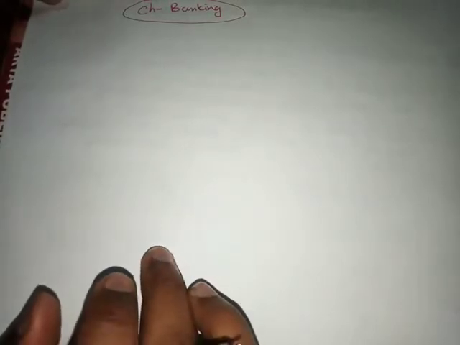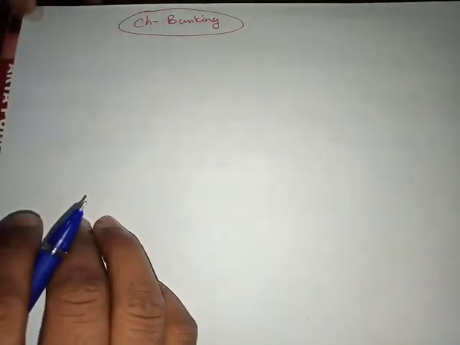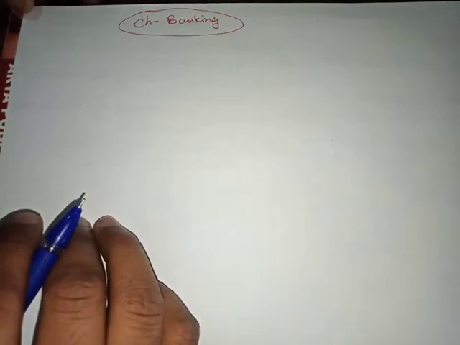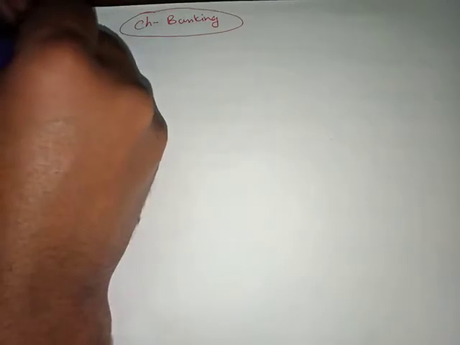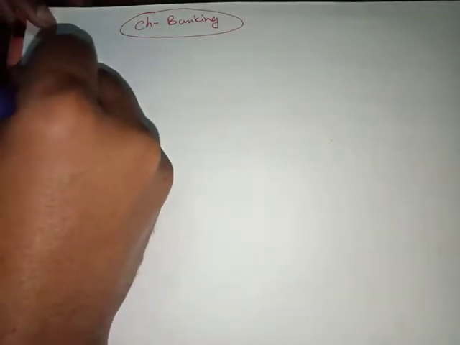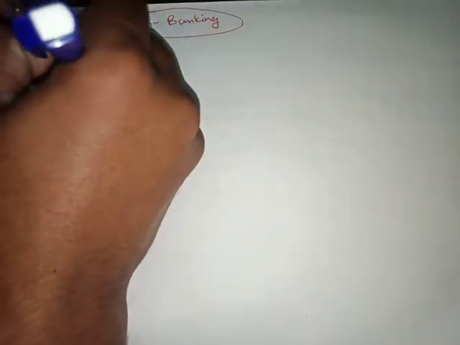Let's have a look at chapter number 2. Chapter number 2 is banking. So we'll do a little bit of revision and we'll go through this chapter as well. So banking, whenever we do banking, or whenever you go to open an account in a bank, there are 4 types of account that you can open. Okay, I'll help you to understand the 4 types of account that you can open. The very first one is current account.